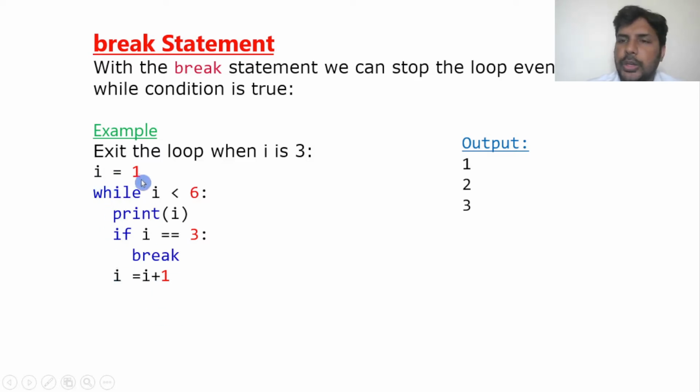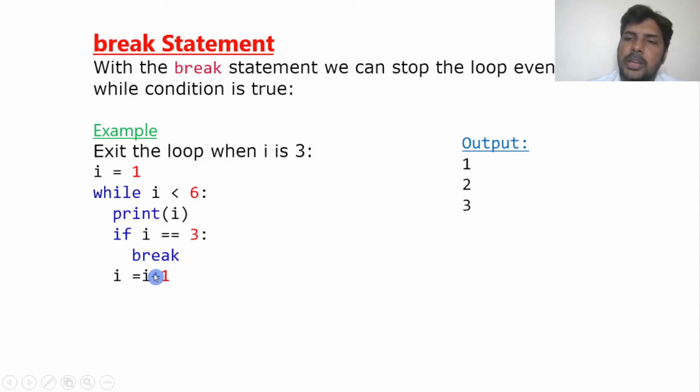First i is equal to 1. It will check the condition 1 less than 6. Yes, it will print 1. Then it will check if i is equal to 3, which means 1 equal to 3. No, right? So the condition fails. So it will come out to the increment, i is equal to i plus 1.